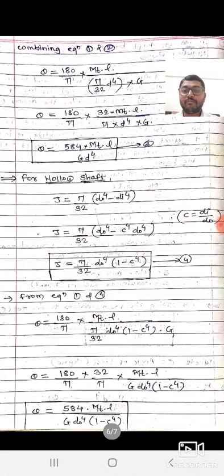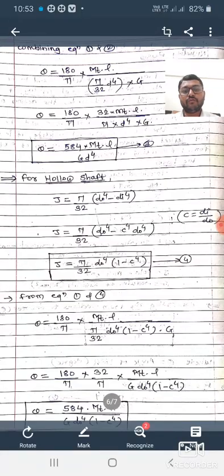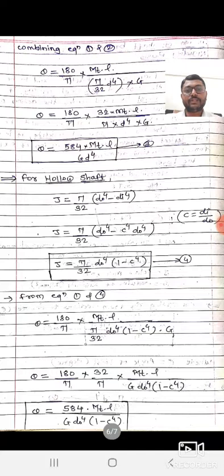There are again two conditions, for solid shaft and hollow shaft. For solid shaft, we know that polar moment of inertia is equal to pi by 32 d raised to 4, that is our equation 2. We combine equations 1 and 2 and get theta equal to 180 by pi into Mt L upon pi by 32 d raised to 4 into G. By rearranging this equation, we get theta deflection equal to 584 into Mt into L upon G into d raised to 4. That is our equation number 3.